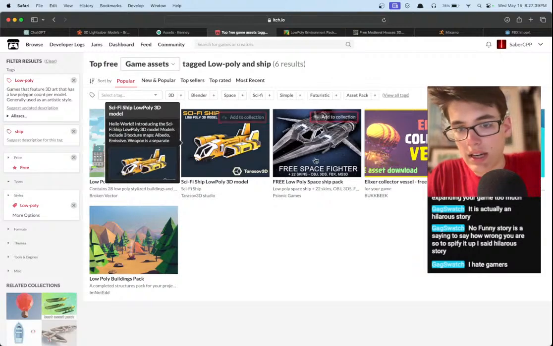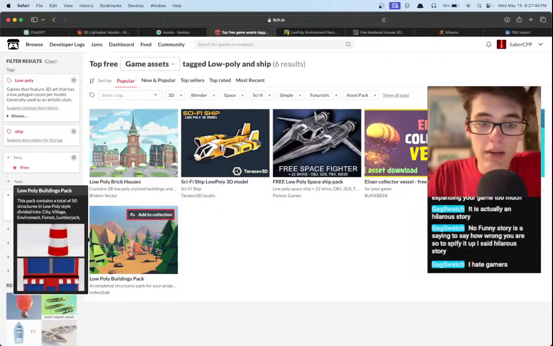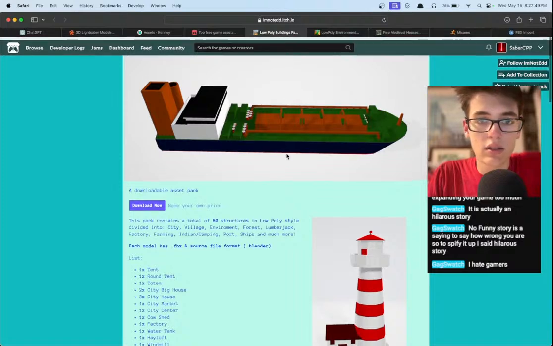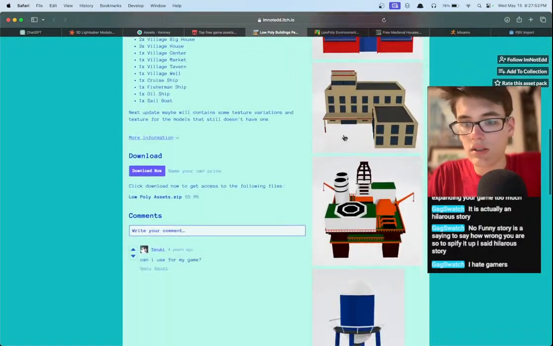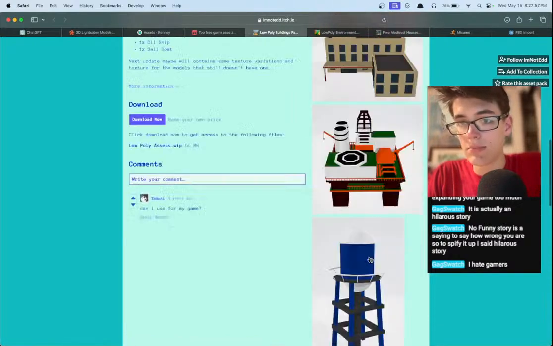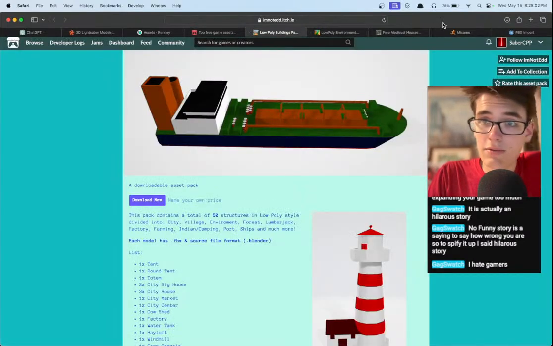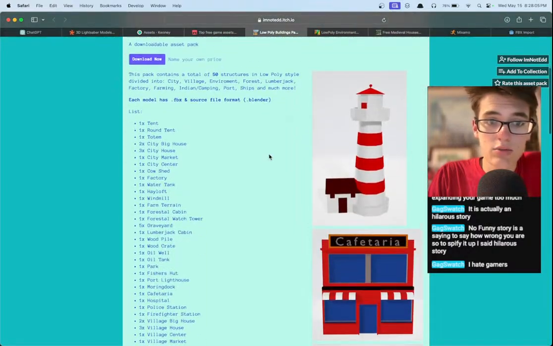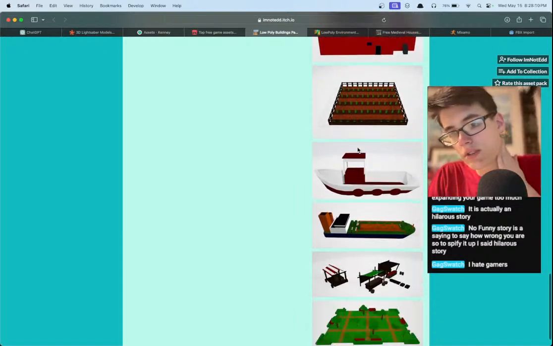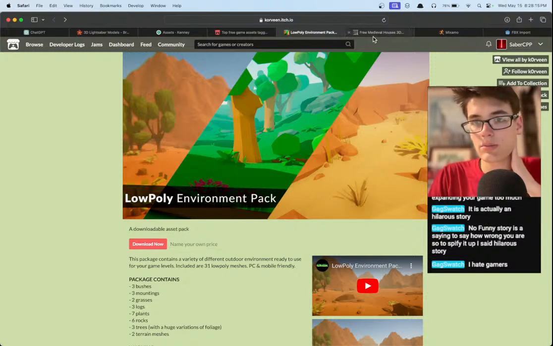Here we go. We have some sci-fi ships, which is more what we're looking for. Ooh, and somehow, even though we weren't looking for buildings, we found buildings. Or a boat. We have a boat and buildings. Looking at the thumbnail, it looks like we would find the stuff we're looking for, but the actual assets don't quite look like it. I think the thumbnail was a little bit clickbait.